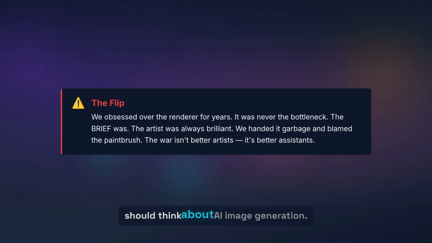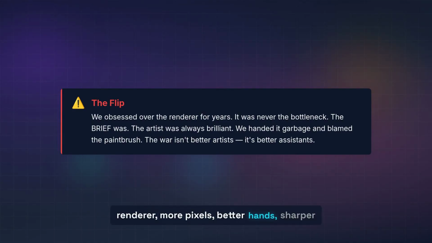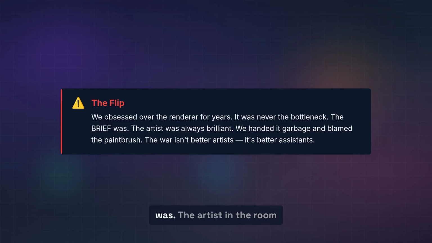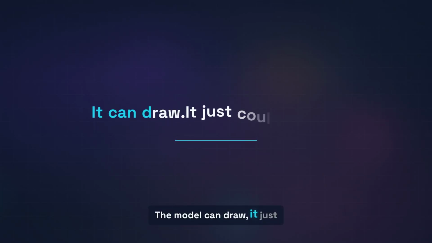And that flips how you should think about AI image generation. We spent years obsessing over the renderer. More pixels, better hands, sharper text. This paper says the renderer was never the bottleneck, the brief was. The artist in the room was always brilliant. We just kept handing it garbage instructions and blaming the paintbrush. The real war in AI image generation is not making better artists. It is building better assistants who know what the artist is missing and go get it. The model can draw. It just could not see.